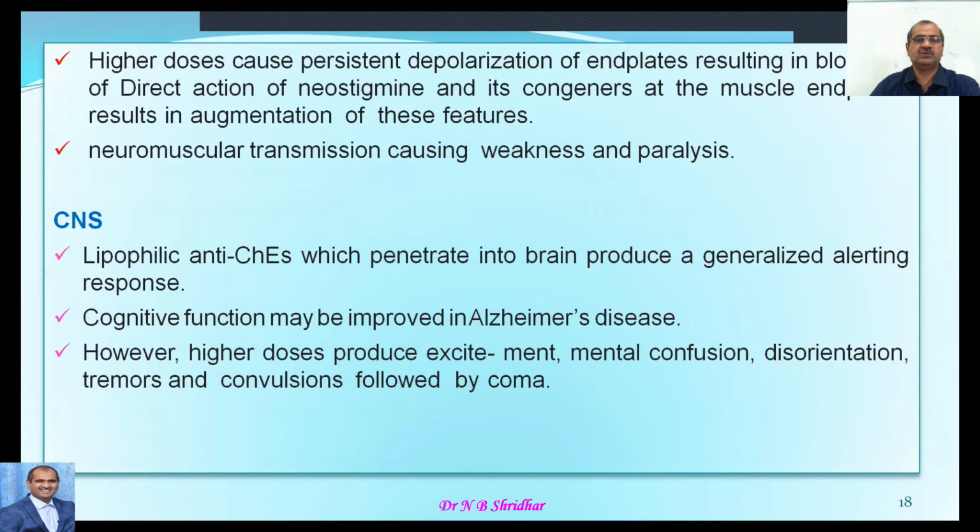In higher doses, for example in toxicity of OPC compounds, there is persistent depolarization for a prolonged period, resulting in blockade of the direct action of neostigmine and its congeners at the muscle, and augmentation of all these features. At the neuromuscular junction, it causes weakness and paralysis.